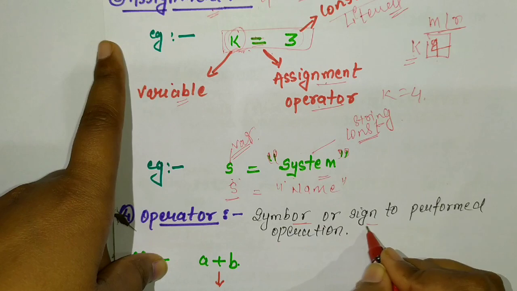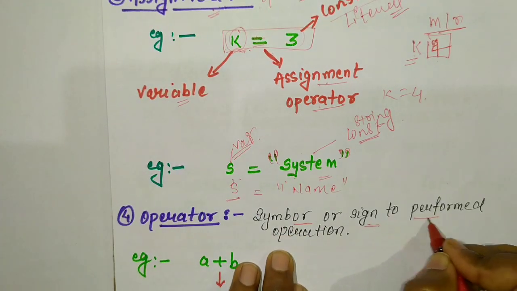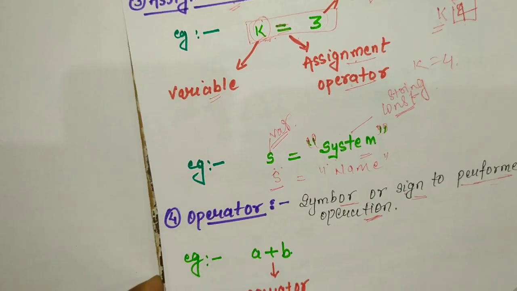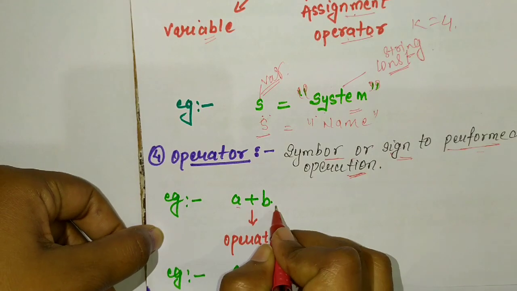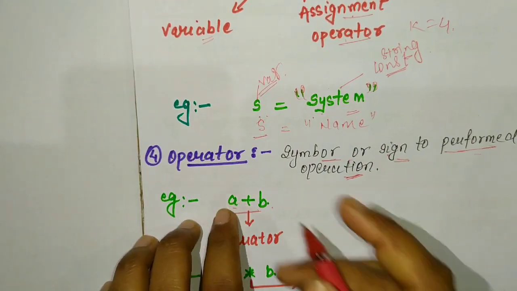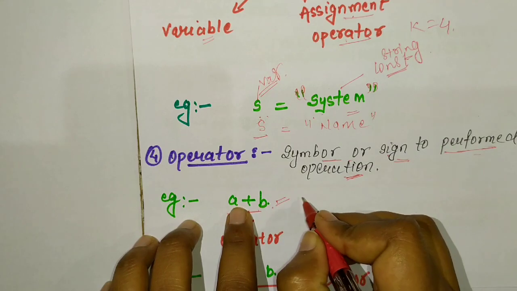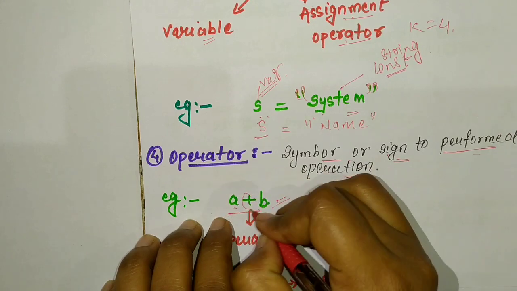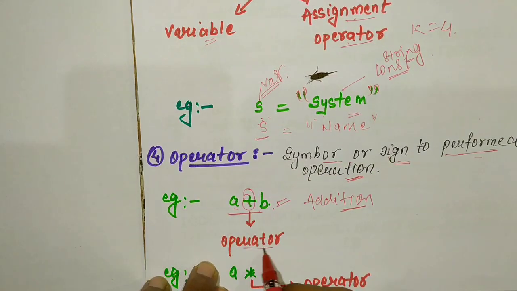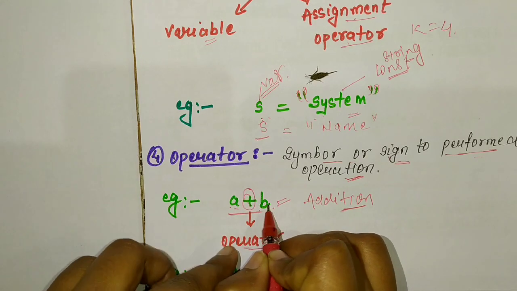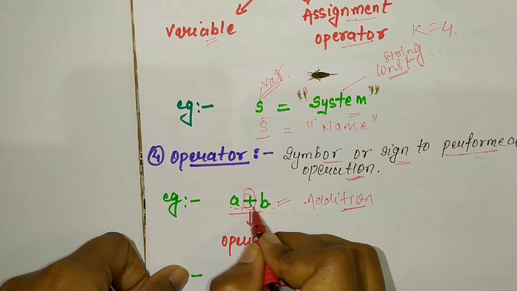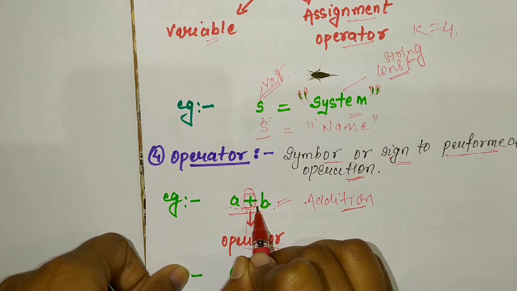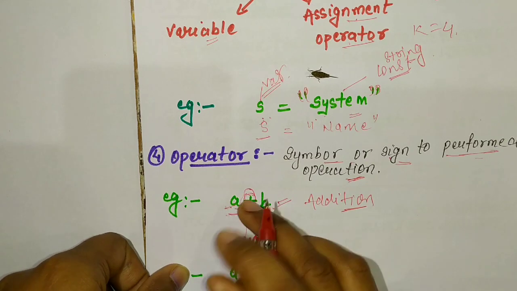An operator is a symbol or sign to perform any operation. Here if we write a plus b, what operation is performed? That expression performs addition. This plus sign is an operator, and a and b are variables or operands. It is a sign or symbol to perform a task. What does it perform? It performs addition.